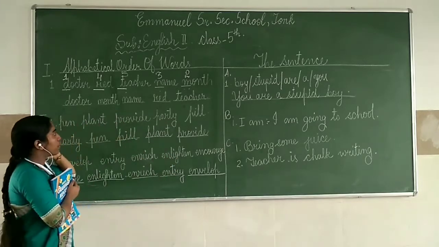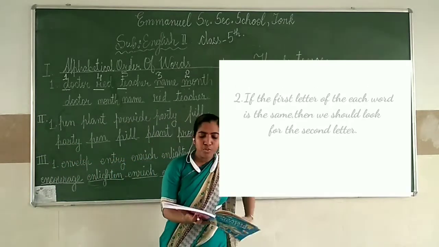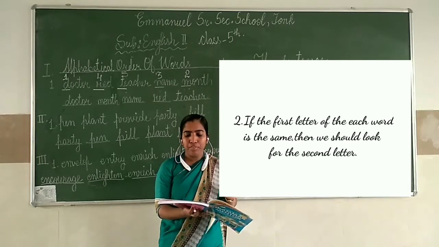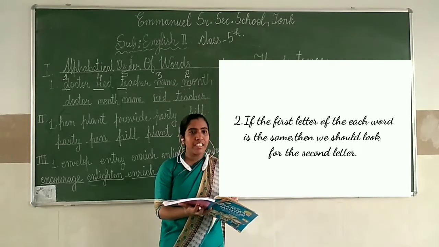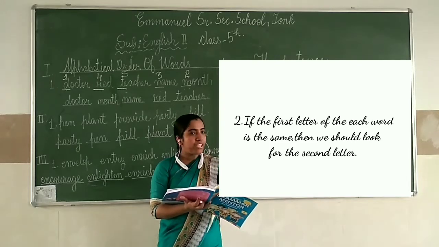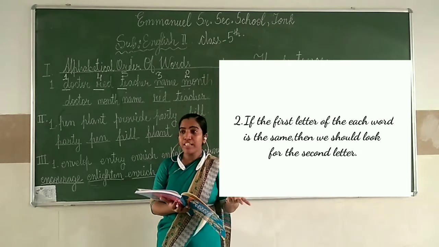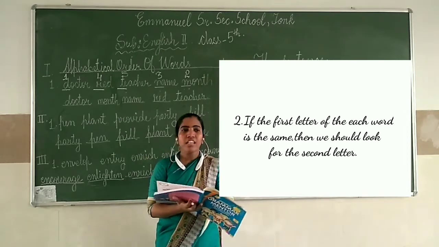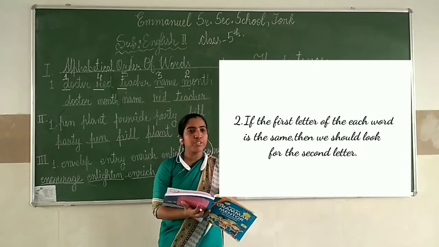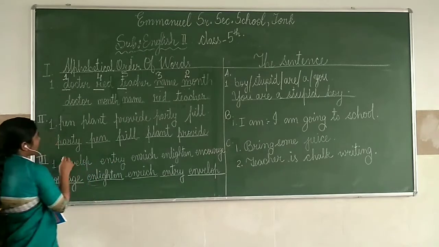Okay. Now come to the second rule. I'll read it for you. If the first letter of each word is the same, then we should look for the second letter. Now, in the first rule, we have learned that the first letter of the words will be different. Word का पहला letter ही different है, तो बहुत आसानी से हमने काम किया. Now, the second rule is that if the first letter of each word is the same, look at here, you will understand it very clearly.